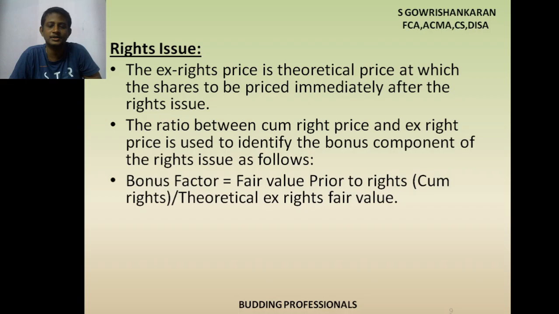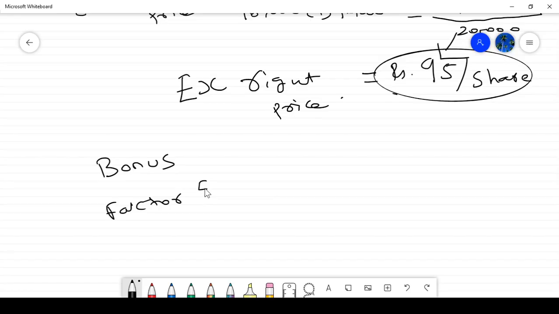In our problem, what is the bonus element? What is the bonus factor? Bonus factor means discount. How much discount is given in this rights issue?